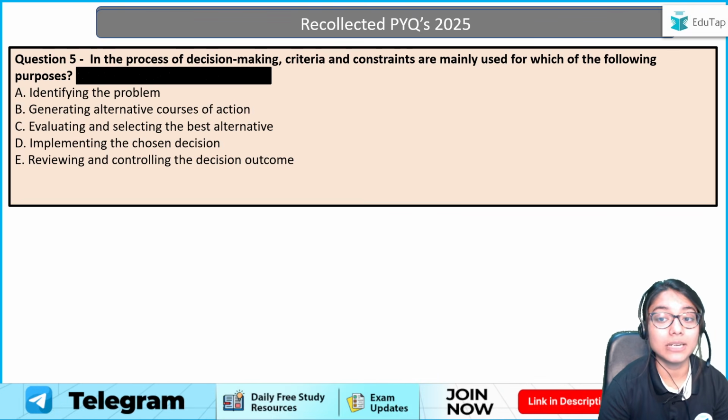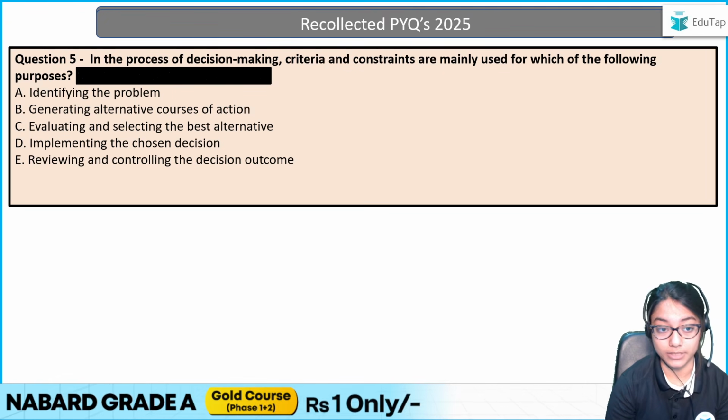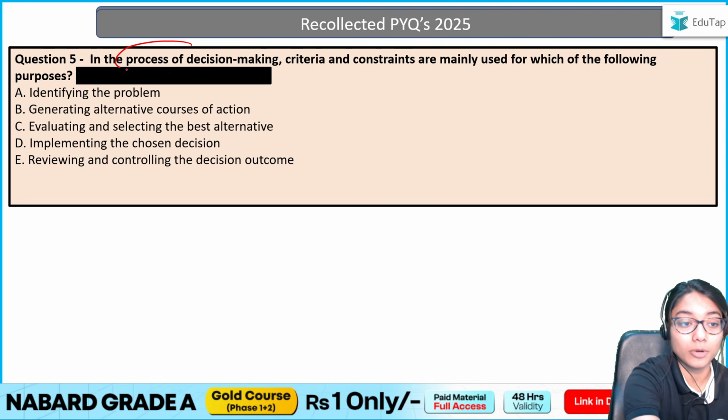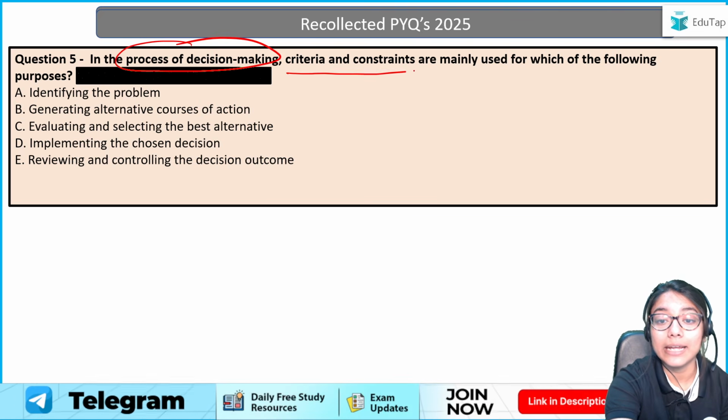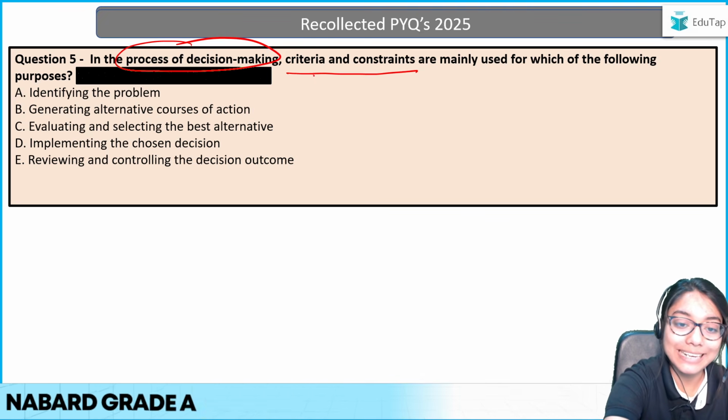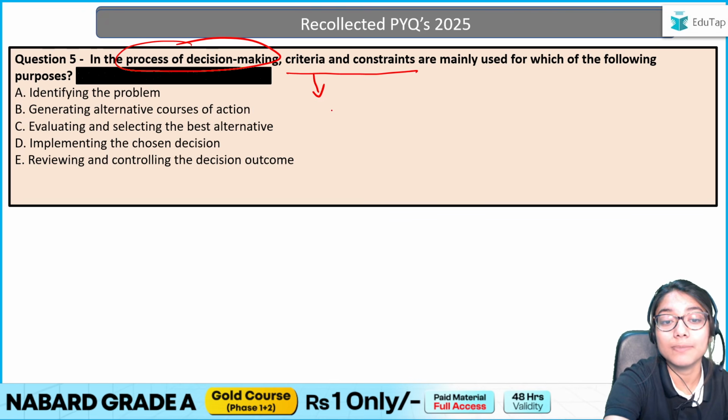Now, if we have a look at our next question, in the process of decision making, criteria and constraints are mainly used for which of the following purposes? So again, it's talking about the process of decision making. Where are we using criteria and constraints?